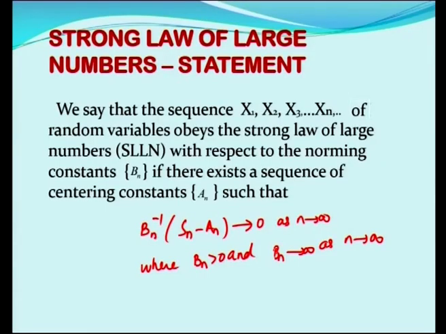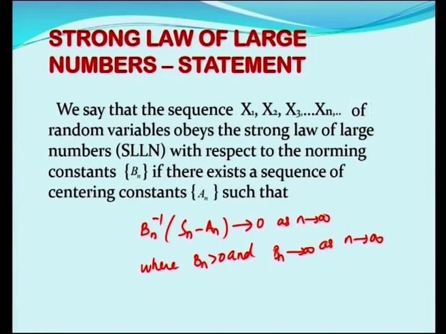Here one more point is discussed: Bn inverse into Sn minus An tends to 0 is mentioned. This convergence is almost sure convergence. What is meant by almost sure convergence?